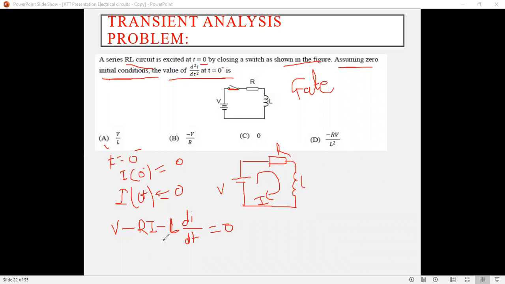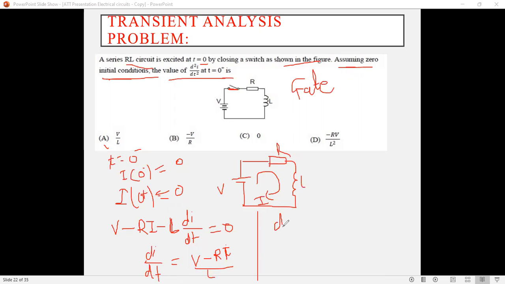Now rearrange this equation. Shift the term L di by dt to the right hand side, so L di divided by dt equals V minus R into I. Now shift L to the right hand side, so it is divided here.